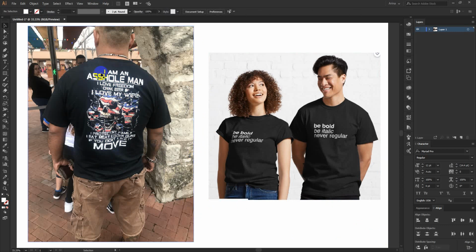This is just a mock-up. Someone took his image, or captured him standing somewhere, then placed this t-shirt design on his back. I know how to do this kind of work. These are called realistic mock-ups. So it's okay, if you can make this kind of design, that's good.